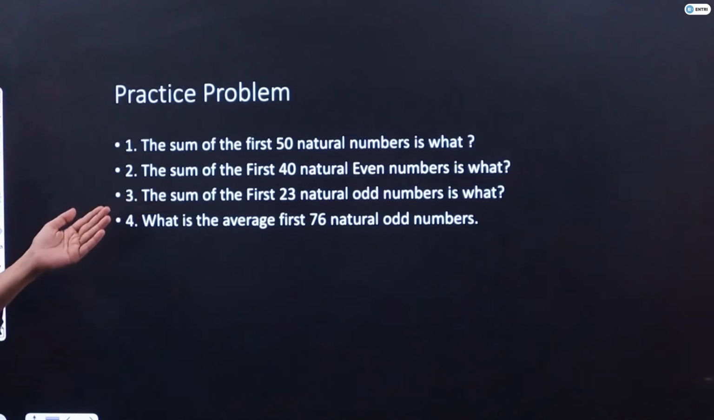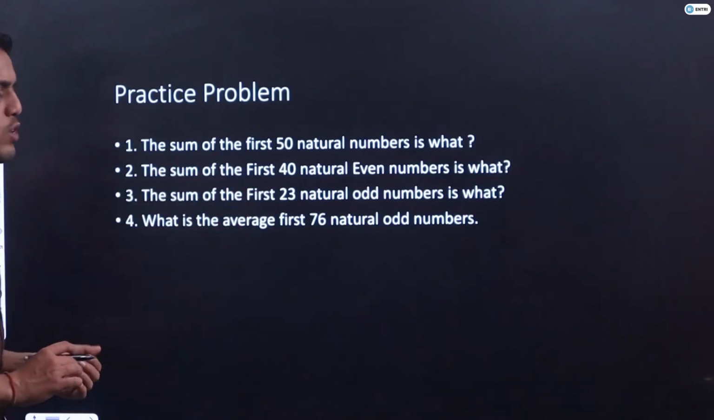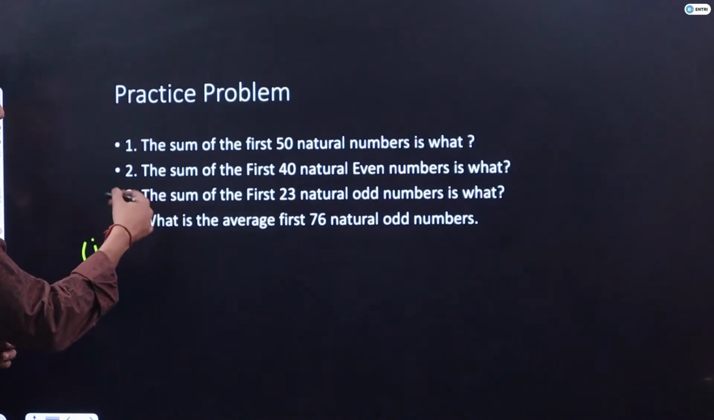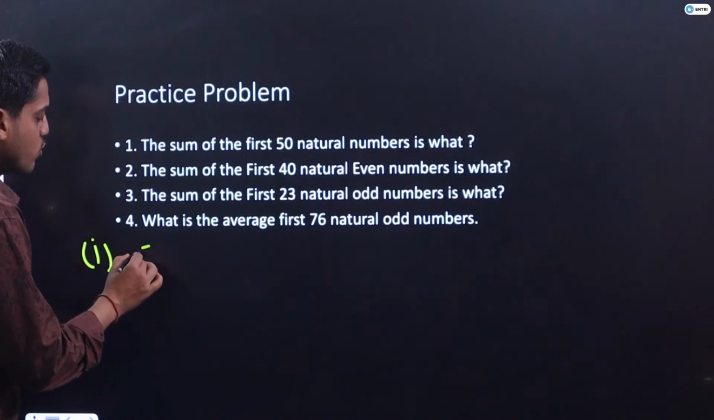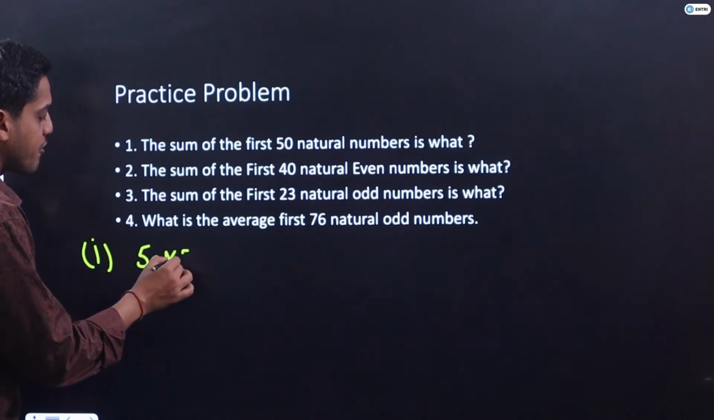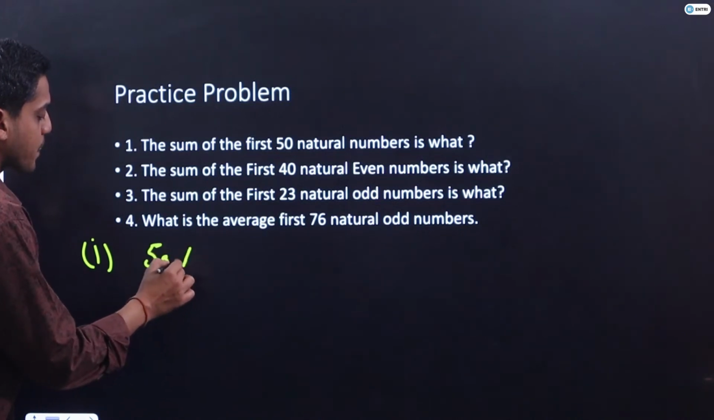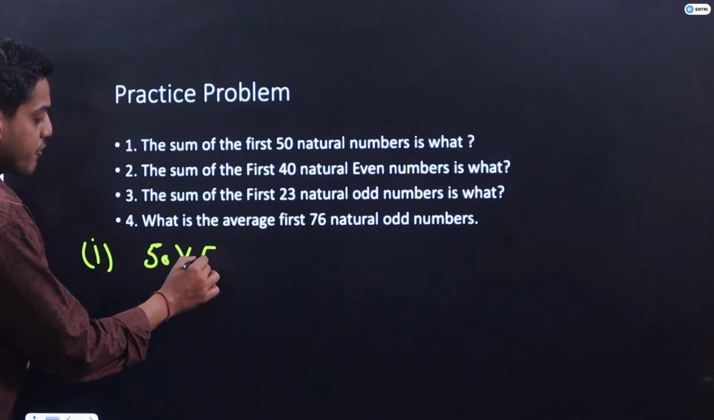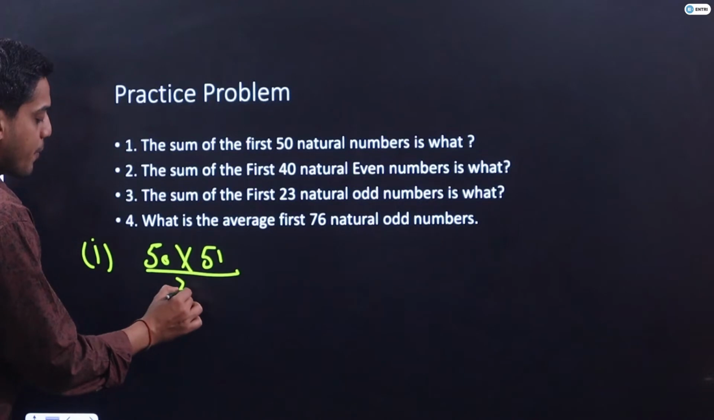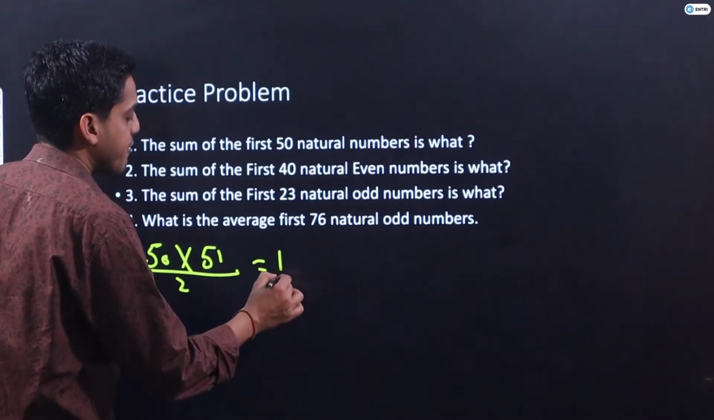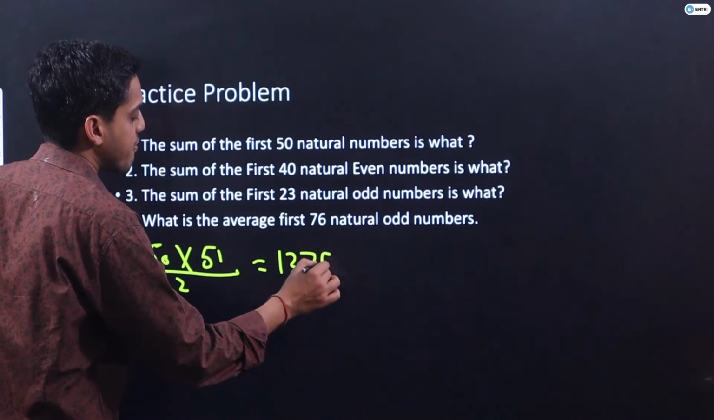The sum of the first 50 natural numbers is what? So I think this becomes very easy for us now. First question. Sum of first 50 natural numbers is what? So you will say 50 into 51 upon 2. I hope it is clear guys. If I solve this, it will get cancelled 25 times. My final answer should be 1275.